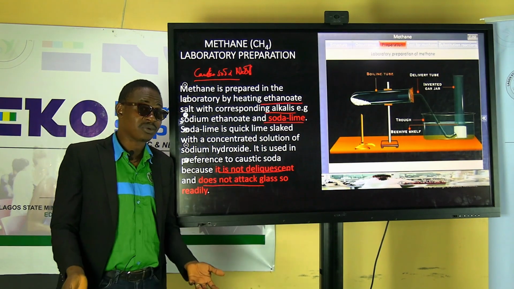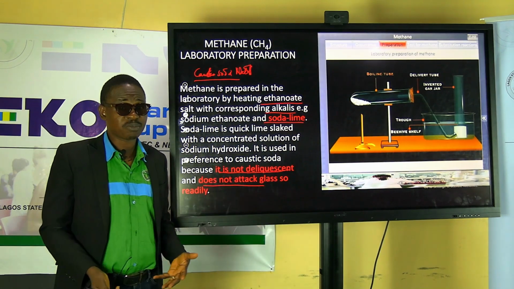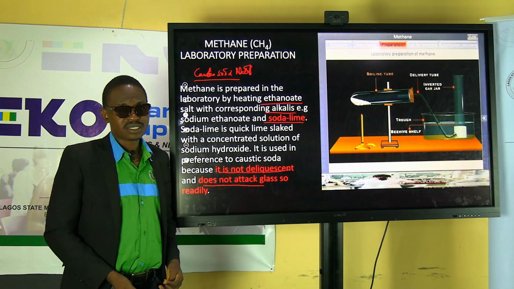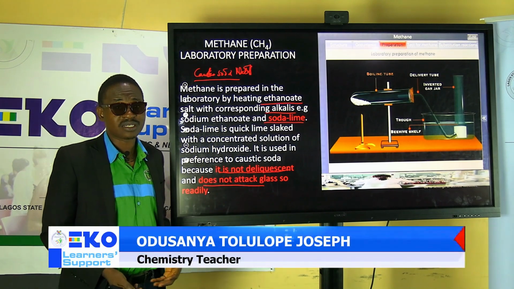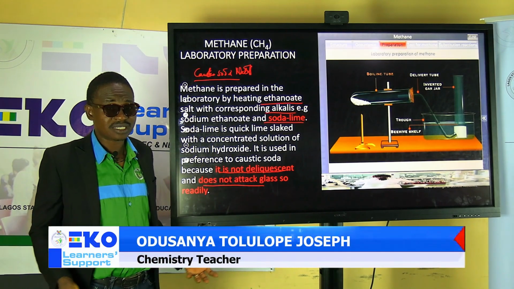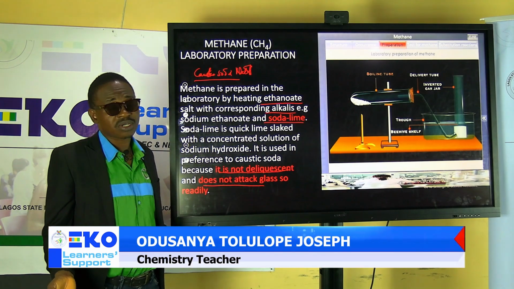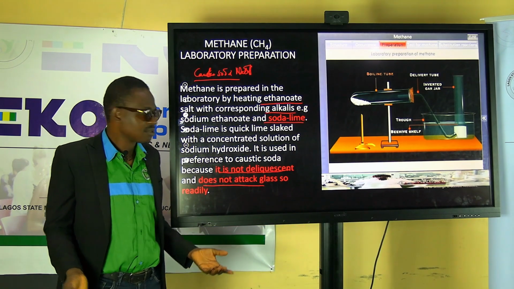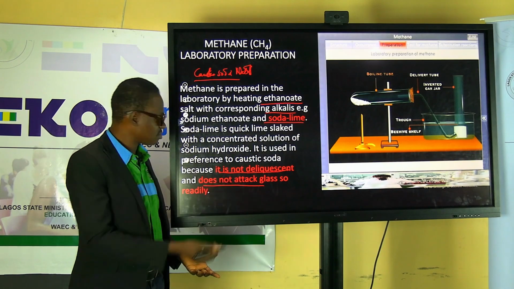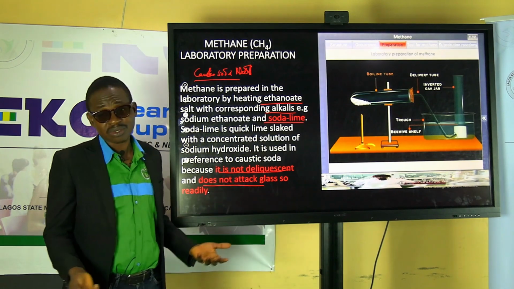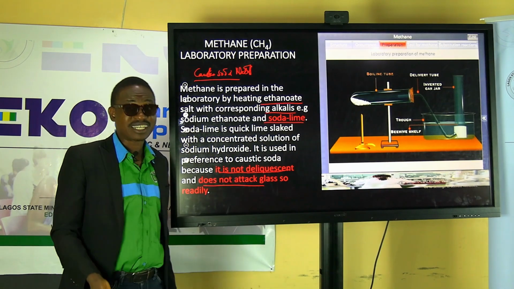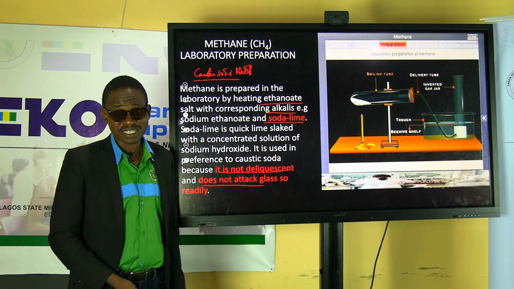And guys ask that question: why do you think it is preferred to use soda lime instead of caustic soda in the laboratory preparation of methane? Very simple. Why we use soda lime is because, one, it's not deliquescent, as rightly said before. Two, it's not attacking glass. But never mind. I prepared a little video for you.